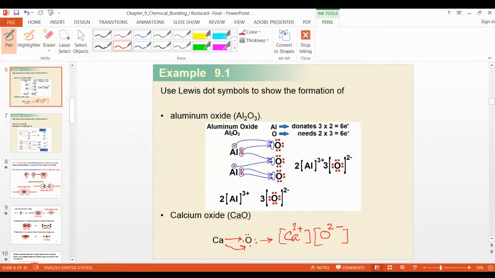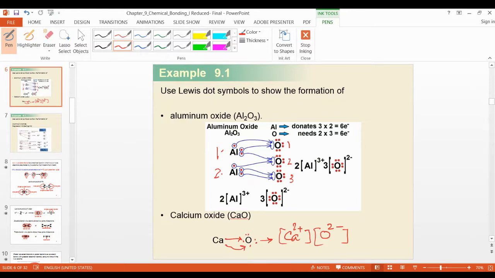So it will take 2 electrons from this aluminum. Number 1 aluminum, number 2 aluminum, right? And this 1 extra electron in aluminum will participate with the second oxygen. 1 oxygen, 2 oxygen, 3 oxygen. And 1 electron participates from the second aluminum to give 2 electrons to the second oxygen. And now the third oxygen requires 2 electrons, so whatever 2 electrons are left on the second aluminum transfer to the third oxygen.